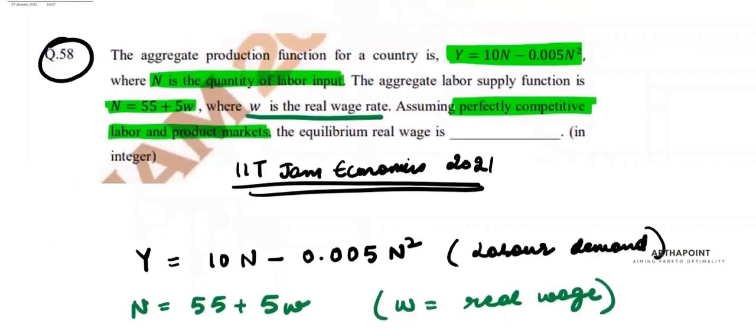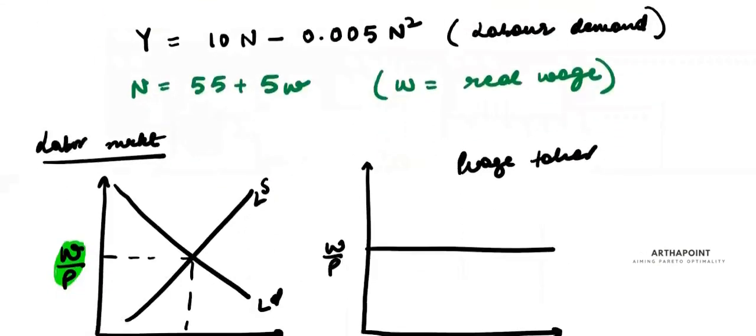Now let's find the equilibrium real wage. To find the equilibrium real wage, I want the demand of labor curve. The demand of labor has a very basic formula. What is my demand setting relationship, or wage determining relationship?